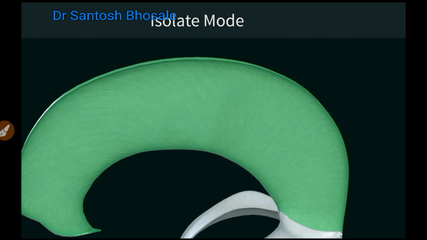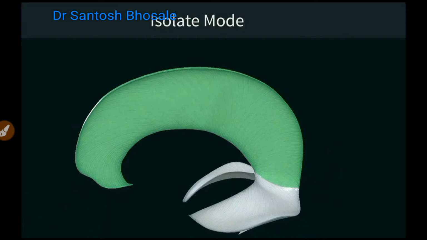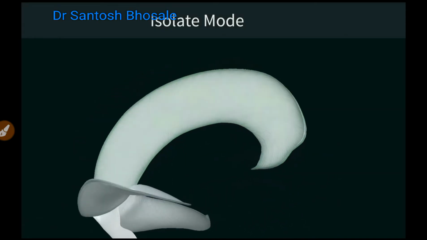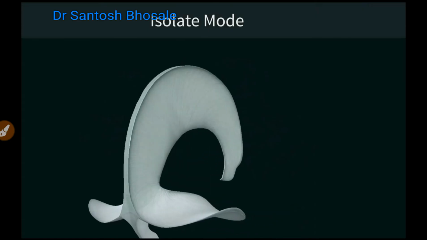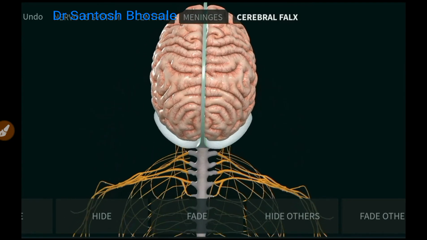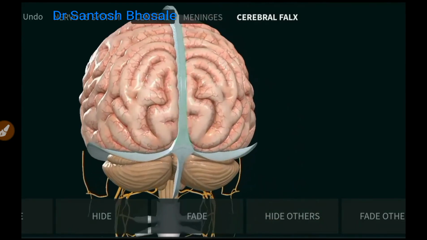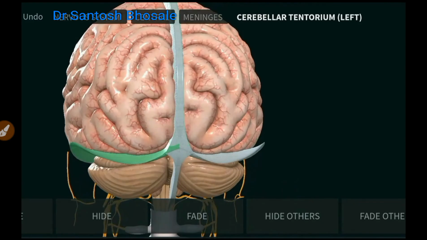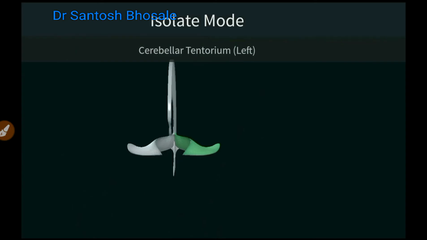The left side is anterior end, the right side is the posterior end. The posterior part is attached to the superior surface of tentorium cerebelli. So this falx cerebri occupies the fissure between 2 cerebral hemispheres. Anterior end is attached to the crista galli of the anterior cranial fossa. Then the upper margin lies along the sagittal plane, attached to the frontal, parietal and occipital parts, and posteriorly it ends at the internal occipital protuberance. I request you to go through the osteology of cranial cavity or interior of cranium before you understand this.